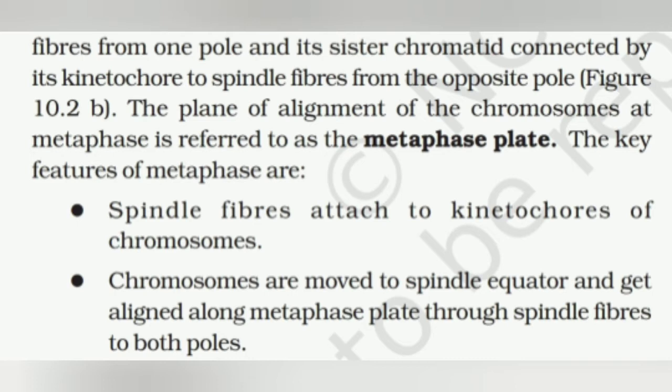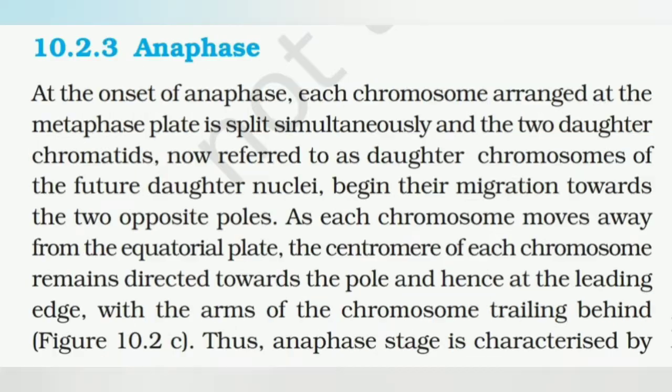The plane of alignment of the chromosomes at metaphase is referred to as the metaphase plate. The key features of this phase are: first, spindle fibers attached to the kinetochores of the chromosomes. Second, chromosomes are moved to the spindle equator and get aligned along the metaphase plate through spindle fibers on both the poles so that sister chromatids can easily be separated.